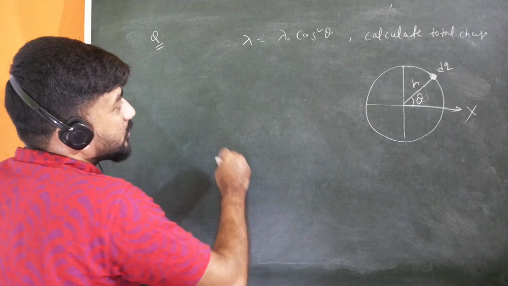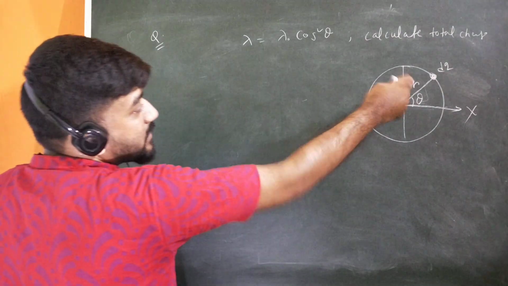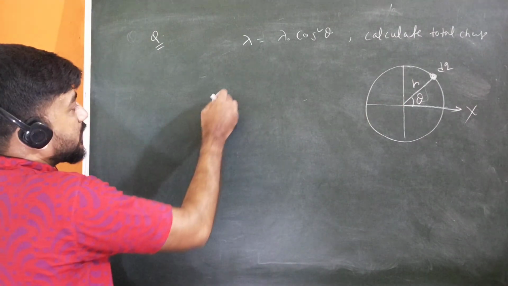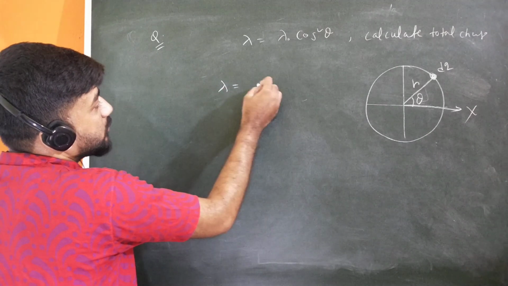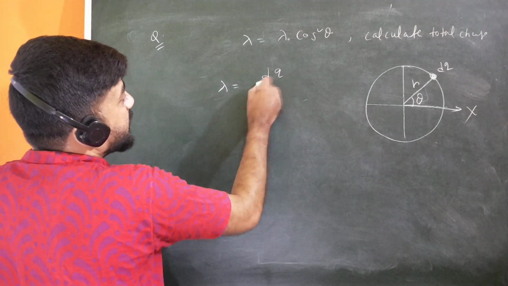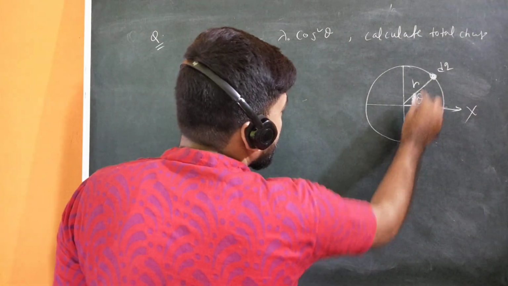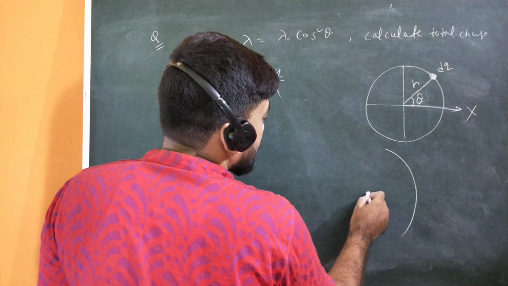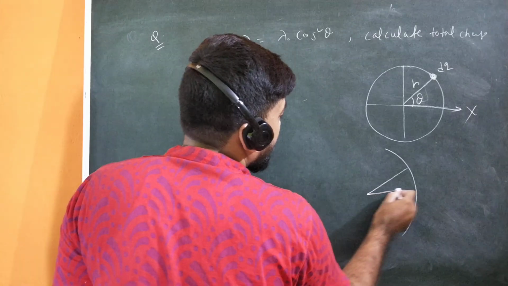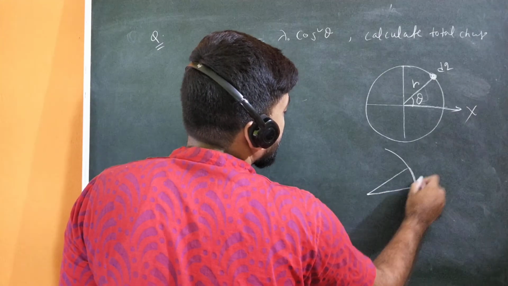Because if you take a small charge element there, then lambda is equal to dq by dl. Let me take this dl like this. So this is the origin, and let me take this as dl.